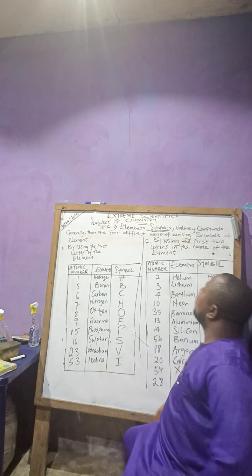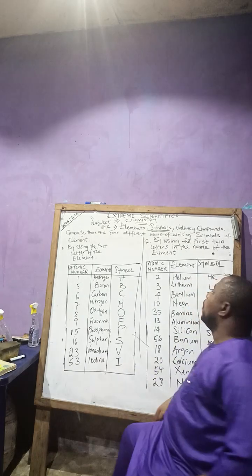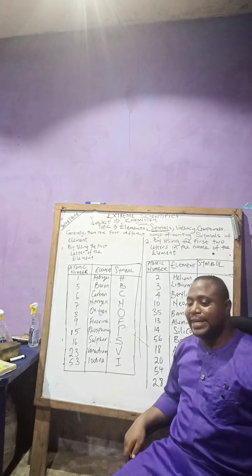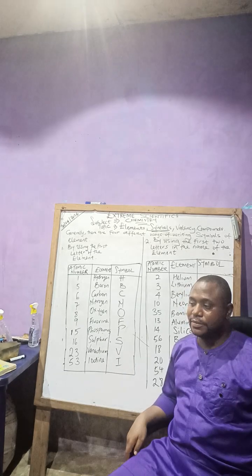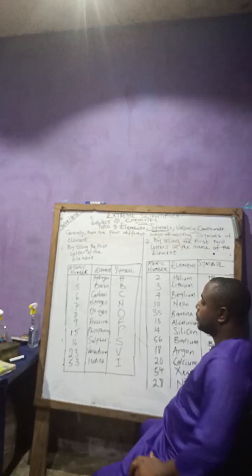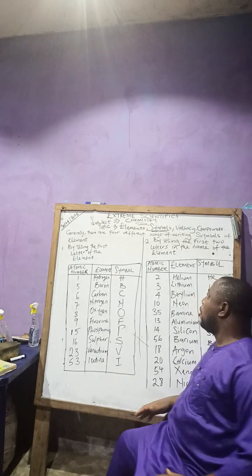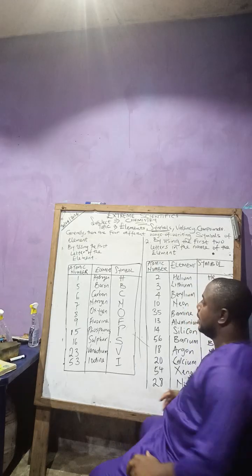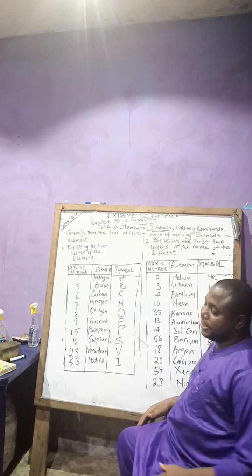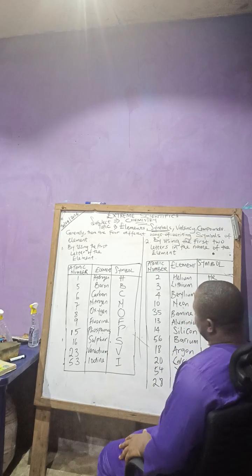Generally, there are four different ways of writing symbols of an element. How many ways? Four. There are four major ways of writing the symbols of an element. Pay attention to me, please. Look at this.